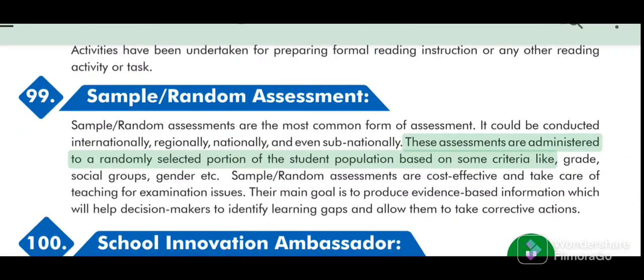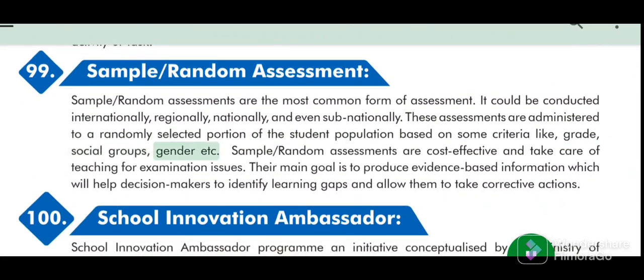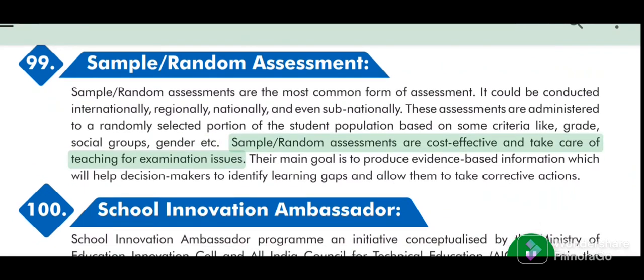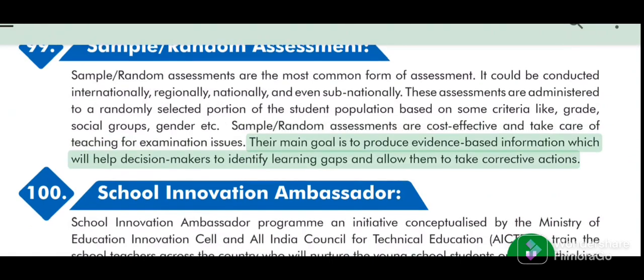These assessments are administered to a randomly selected portion of the student population based on some criteria like grade, social groups, gender etc. Sample random assessments are cost-effective and take care of teaching for examination issues. Their main goal is to produce evidence-based information which will help decision makers to identify learning gaps and allow them to take corrective actions.